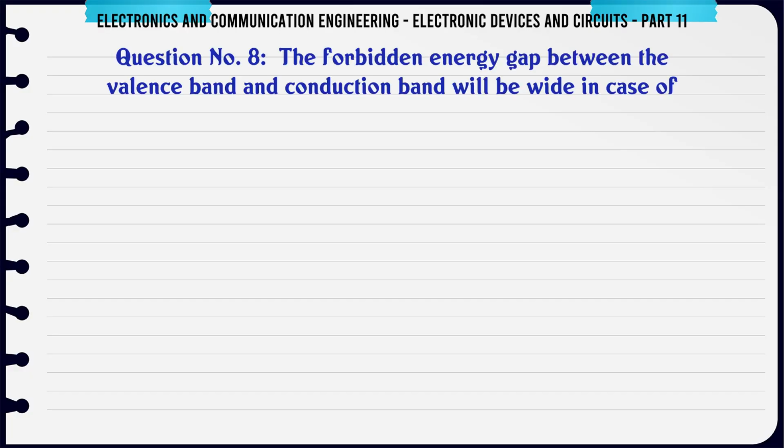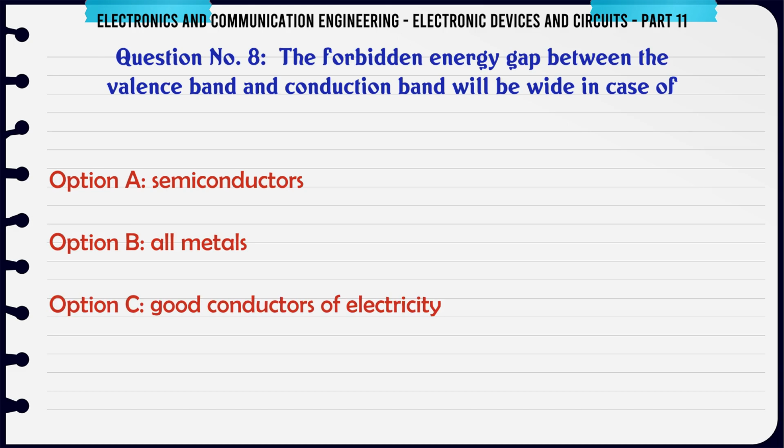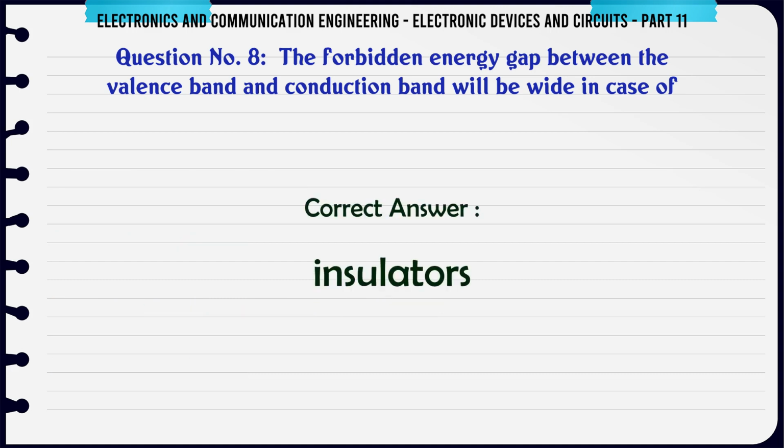The forbidden energy gap between the valence band and conduction band will be wide in case of: a. Semiconductors, b. All metals, c. Good conductors of electricity, d. Insulators. The correct answer is insulators.